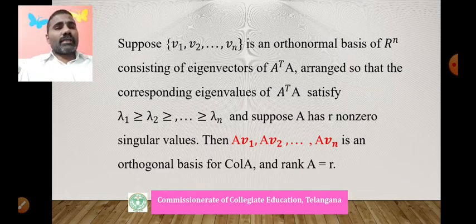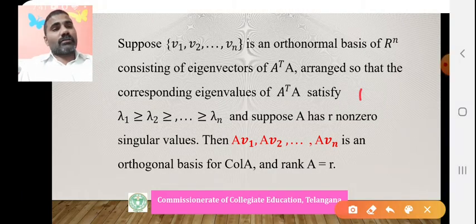That means r is less than or equal to n. Some eigenvalues may be 0. Among the n eigenvalues, some are non-zero. Suppose n is 10: lambda 1, lambda 2, up to lambda 10 we are getting. Of the 10 eigenvalues, 6 eigenvalues are non-zero. That's why small r equals 6. The non-zero singular values are 6 singular values, like that.